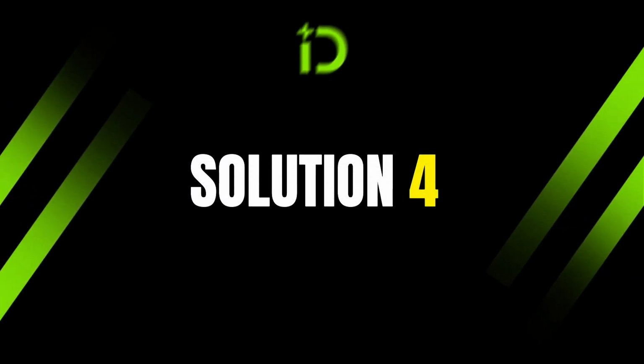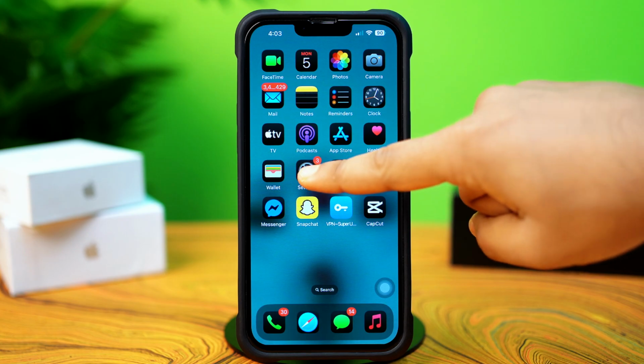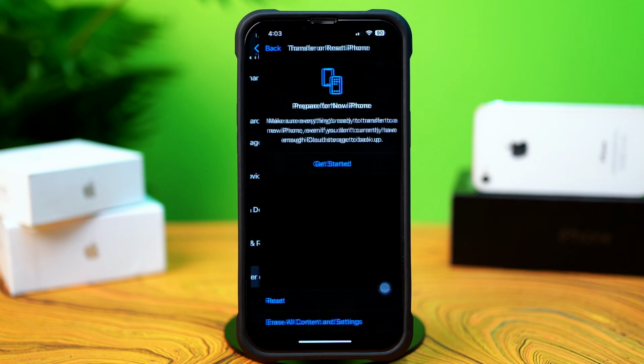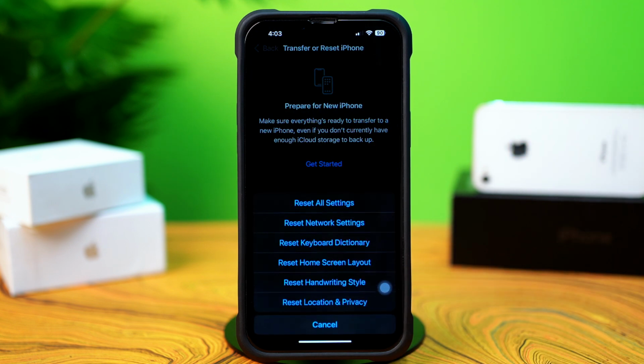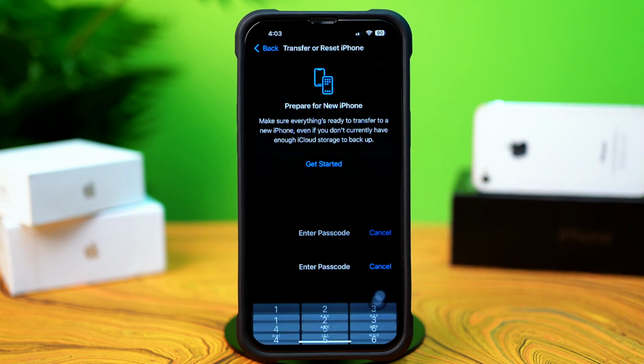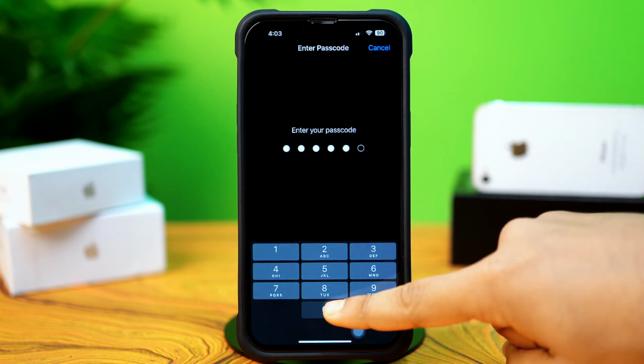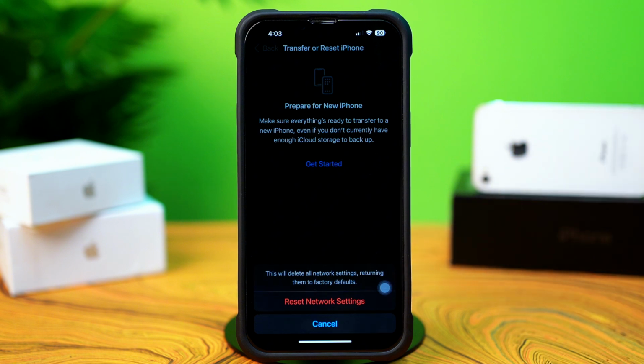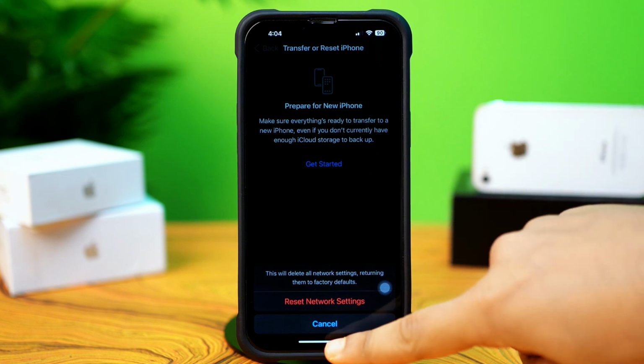Solution 4. Reset network settings. Open Settings, tap General, scroll down, then tap Transfer or Reset iPhone. After that, tap Reset. Now tap Reset Network Settings. Then enter the passcode of your iPhone if it asks. Tap Reset Network Settings again. After resetting the network, go ahead and check whether your problem is solved or not.